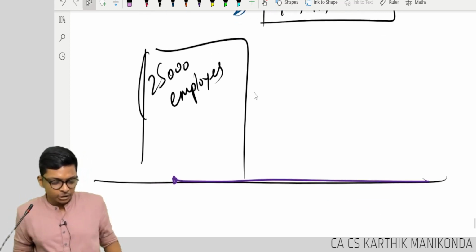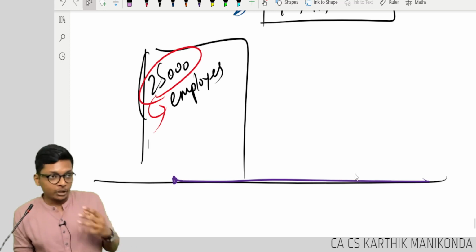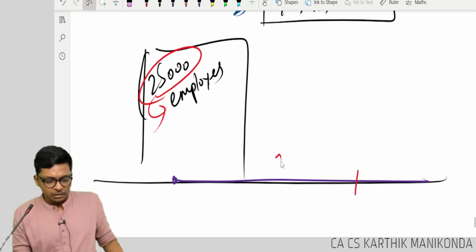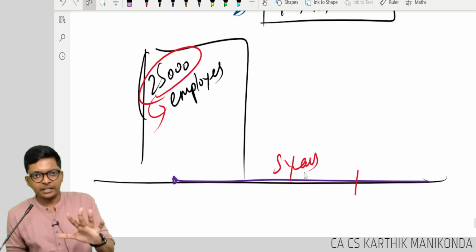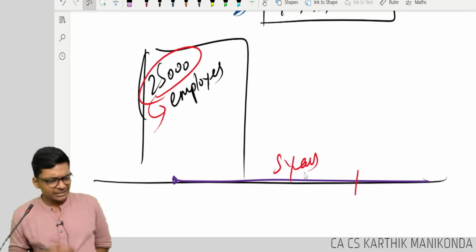Now, come back guys. Come back to this 25,000 employees. How many people you think, very important, this discussion is important guys. How many people you think will work here for 5 years? Infosys, Visakhapatnam, Vizag. How many people? Rough number. Can the company predict?